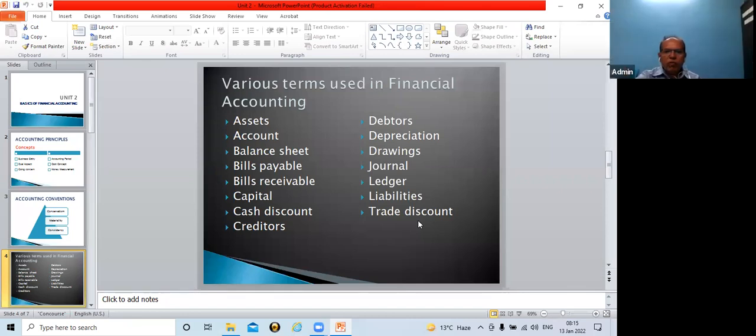So individual can take offer from these stores. So this is the difference between cash discount and trade discount. Cash discount is between retailer and customer, whereas trade discount is between either a wholesaler or manufacturer and a retailer. Cash discount is recorded, trade discount is not being recorded. So remember these 2 points in regards to the cash discount and trade discount.